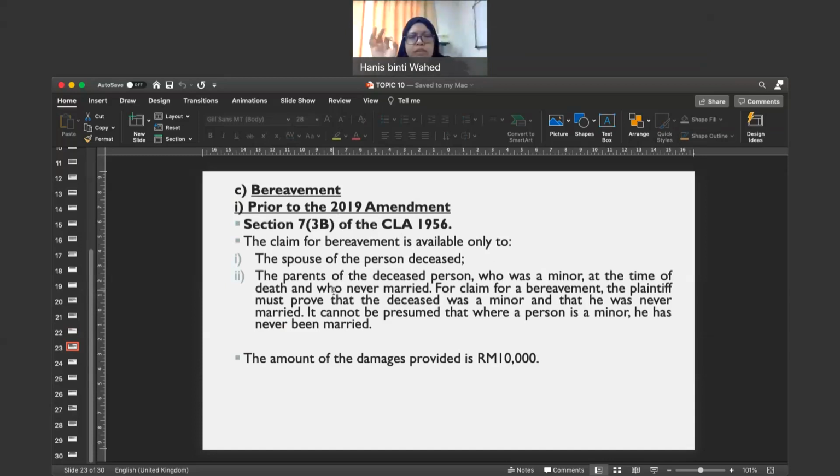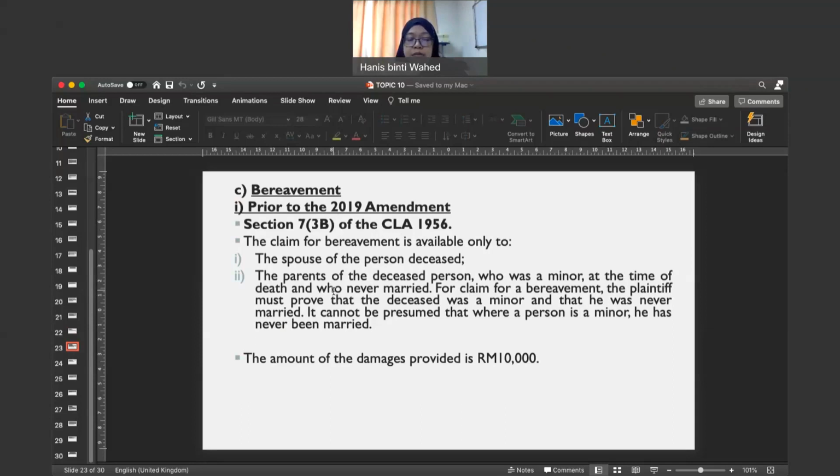Okay, before that, macam apa yang saya cakap tadi, before the amendments were made, under the common law, any spouse, any parents, they can claim for what we call loss of service and consortium. This is before the act, yeah. But later this was abolished.